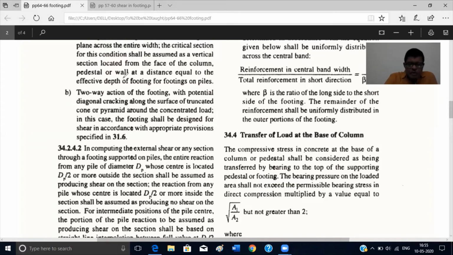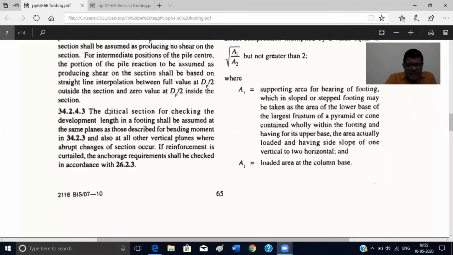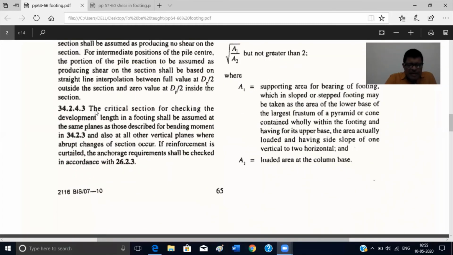So next we will go for this development length check. Now this section is for pile, we don't cover pile. The critical section for checking development length in footing. So what is the critical section for development length in footing? You have a footing like this, and you have a section like this. Now what it says is the critical section is the same as described for bending.